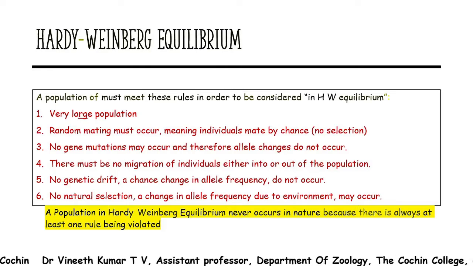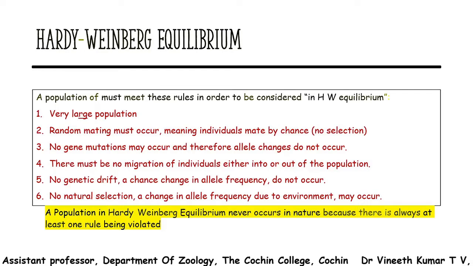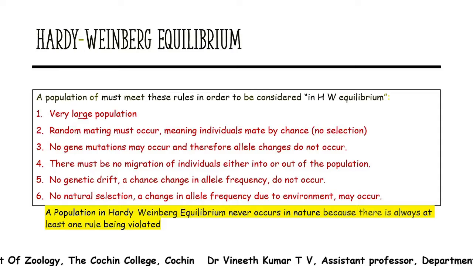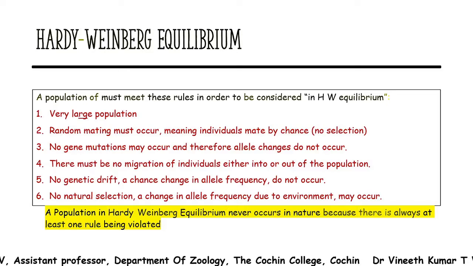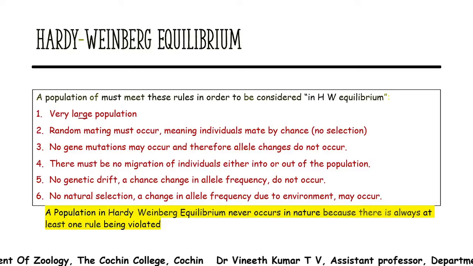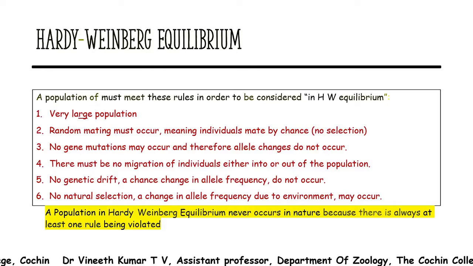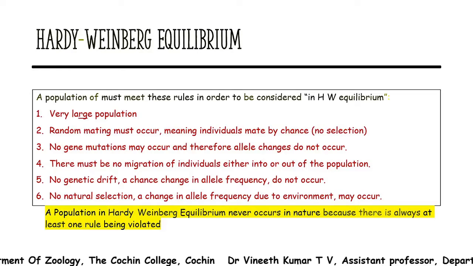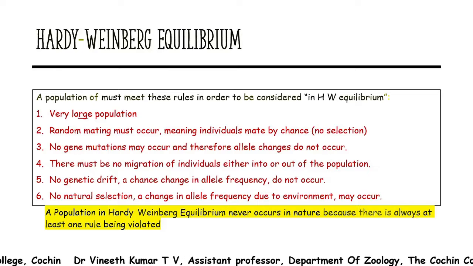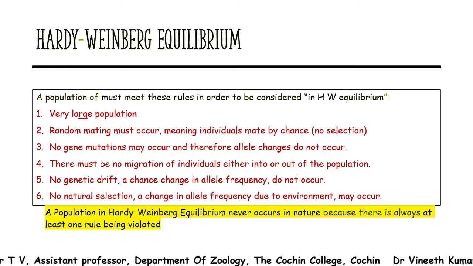A population in Hardy-Weinberg equilibrium never occurs in nature, because in nature these six rules are always violated for every population. As a result, no population in nature follows Hardy-Weinberg equilibrium.